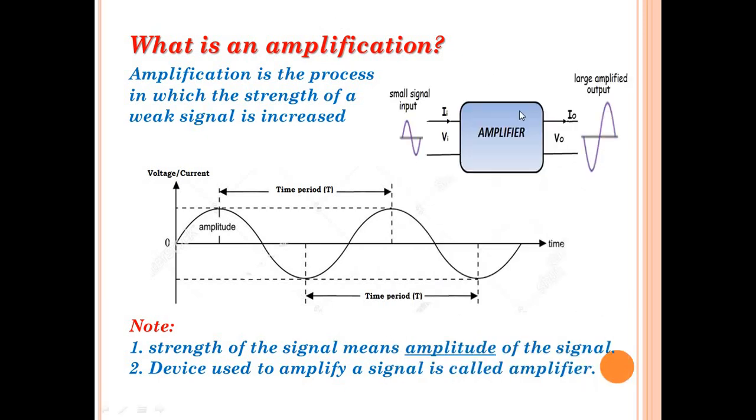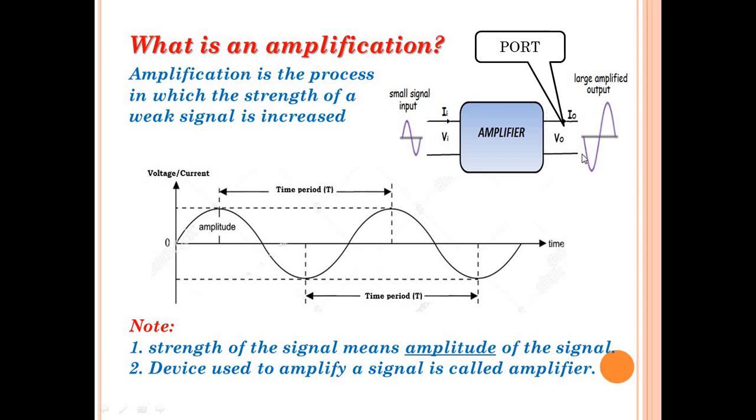Now, let's consider this box as an amplifier which contains a pair of input terminals which we use to receive the signal which is to be amplified, and it contains a pair of output terminals which we need to give the amplified output. For extra information, we call the pair of terminals as port.